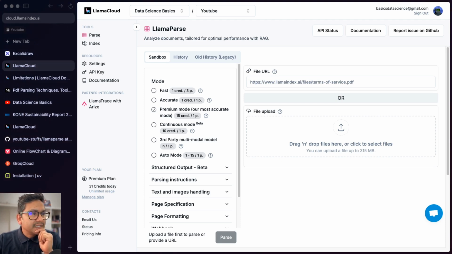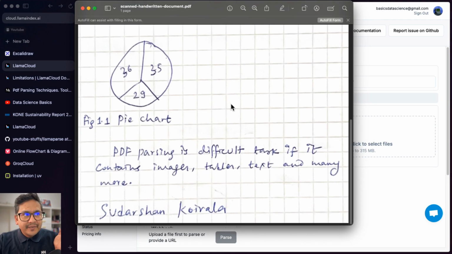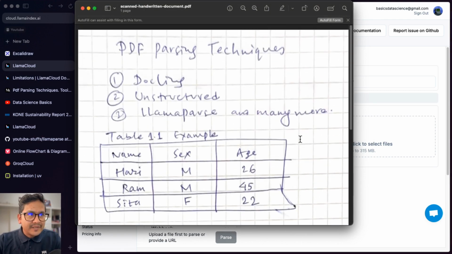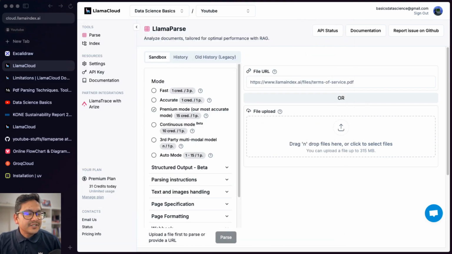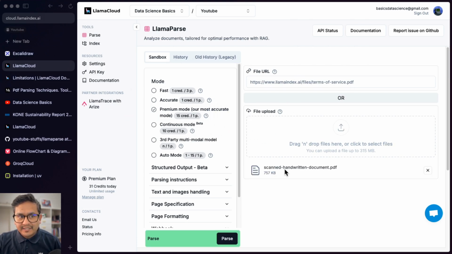Let me open the PDF here. So this is the PDF which I just drew myself, and I have explained this in the doc link also, but that was not parsing this information. So here this is just a simple text I have written, handwritten and scanned, both of those are being covered here. What I will do is, let me cancel this. I will just drag it and paste it here. It is a handwritten scanned document, right?